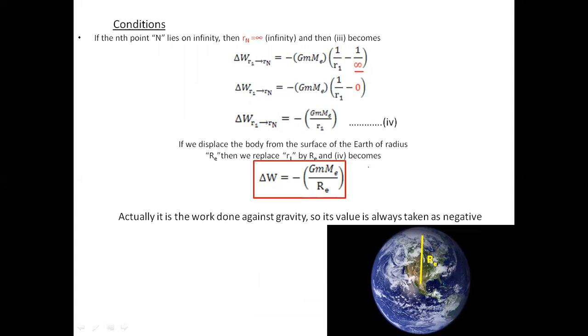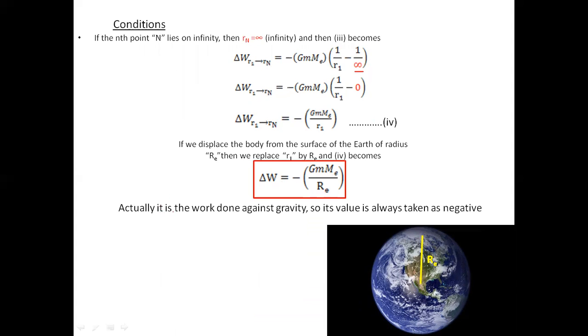Now, actually, it is the work done against gravity, so its value is always taken as negative, because we were moving the body against the gravitational pull. So there is a negative sign over here in the case of absolute potential energy.